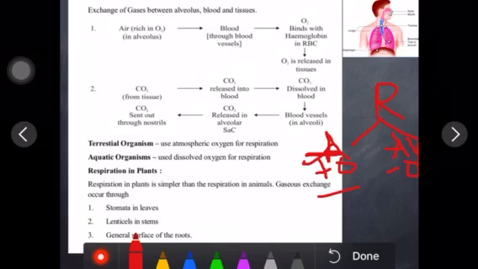Aerobic respiration releases more energy and anaerobic releases less energy. What will their end products be? If they are utilizing oxygen, they will make CO2 and water. If they are not utilizing oxygen, they will make ethanol, or lack of oxygen will make lactic acid. So here you have to remember the types of respiration as well, aerobic and anaerobic.